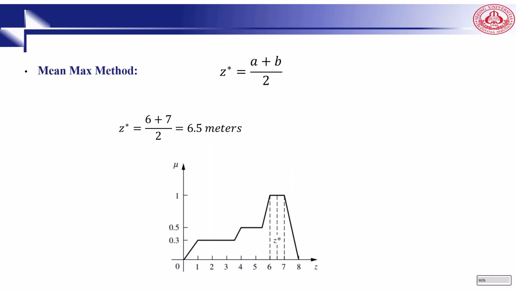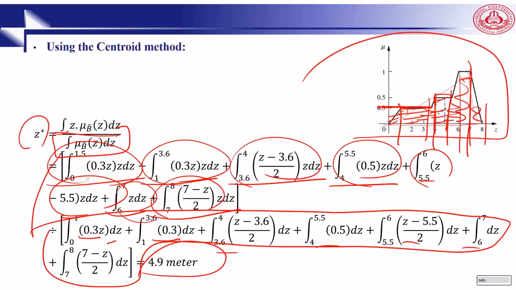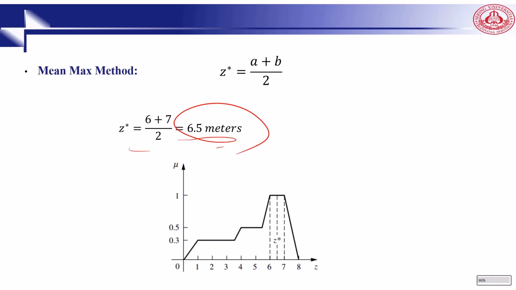And this is the min-max method, Z star equals A plus B divided by 2, 6 plus 7 divided by 2, which is 6.5. These are different defuzzification methods, right? Different methods may give us different values. Finally, we will come up with a crisp value, which gives us the result.